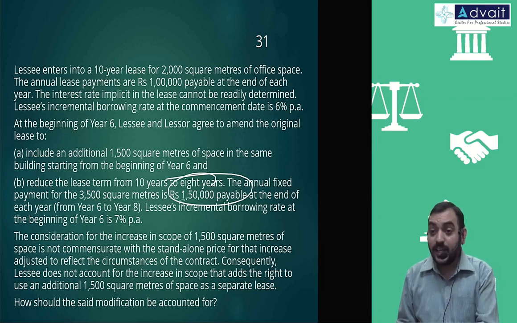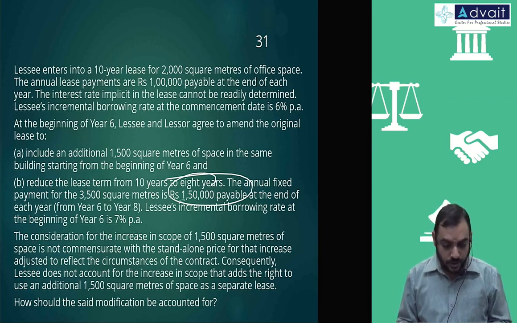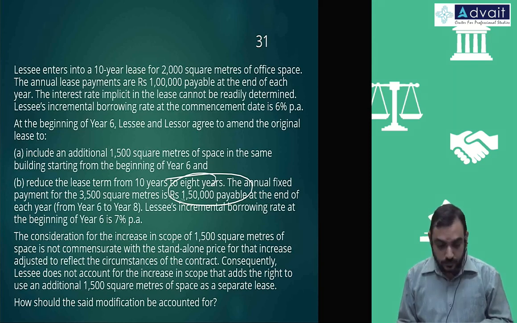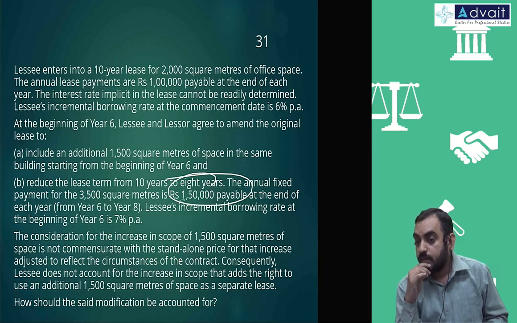Original lease liability, and because no other changes, we can say ROU asset also. Whatever you accounted first, you should always reverse that first.